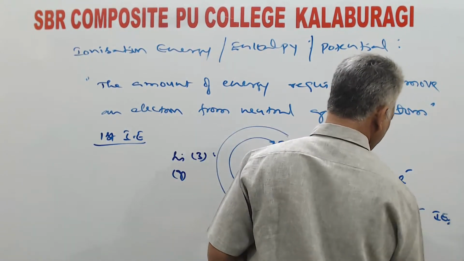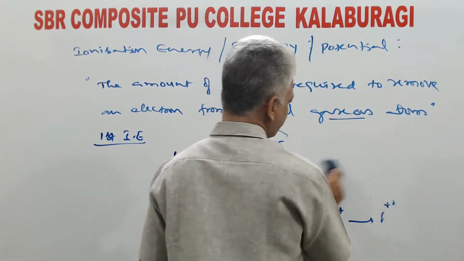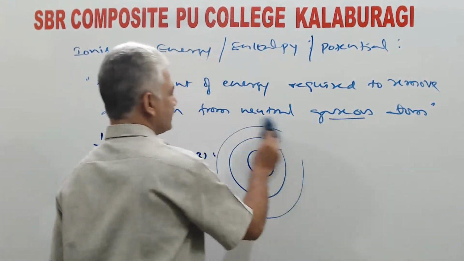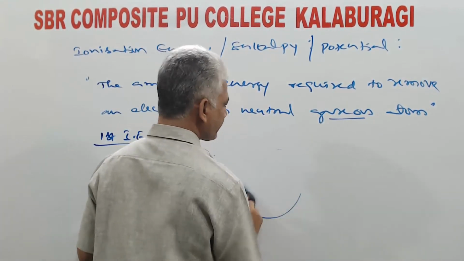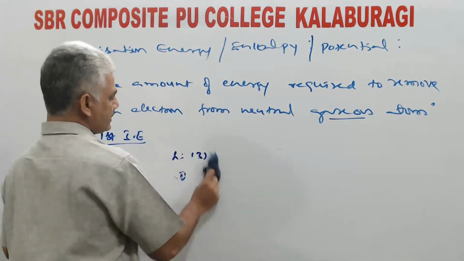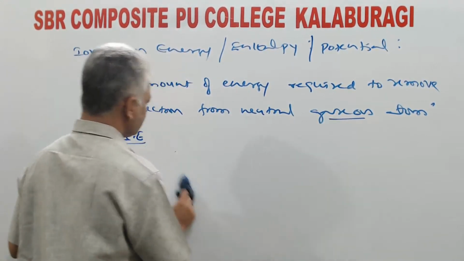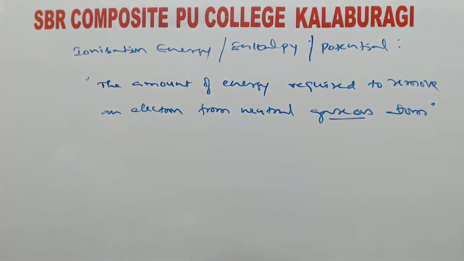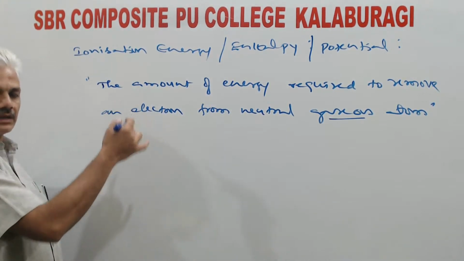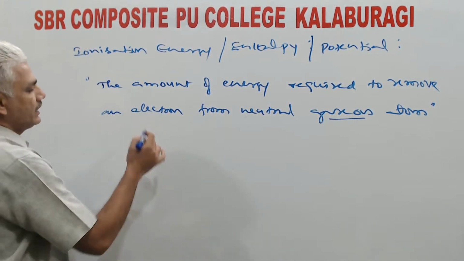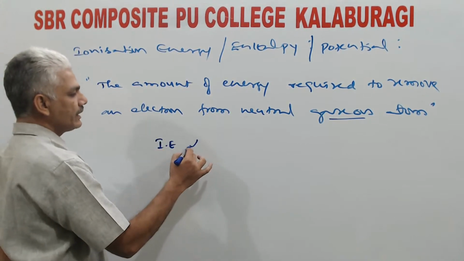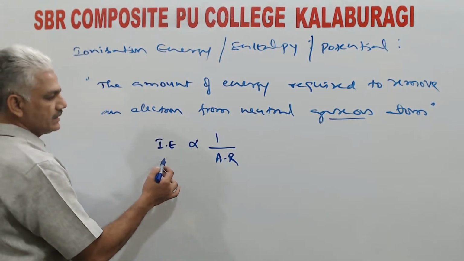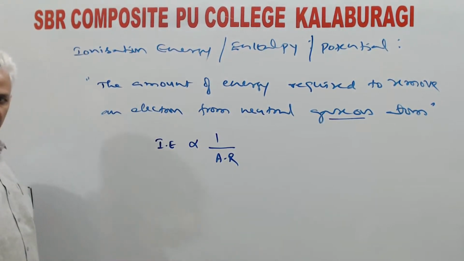So finally, the concluding remark is any element can have n number of ionization energy values, and in a successive manner, these ionization energy values will increase because of increased nuclear force of attraction in a successive manner. And how do these ionization energy values change along a period and down the group? Ionization energy is dependent on atomic radius in this manner. Ionization energy is inversely proportional to atomic radius.